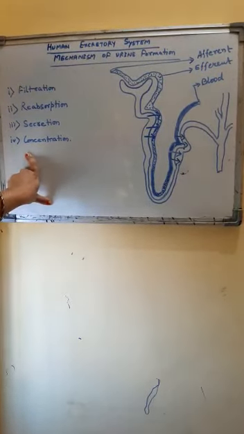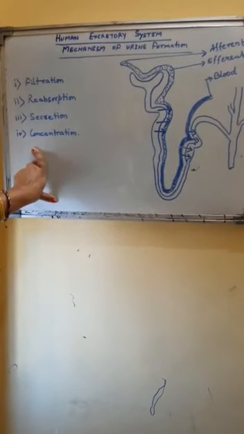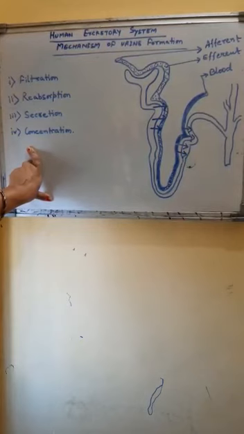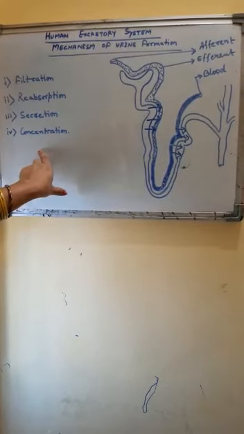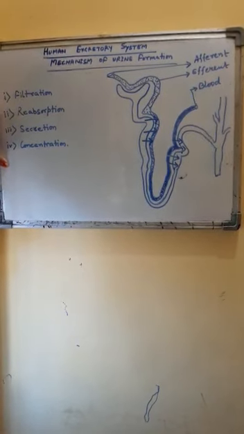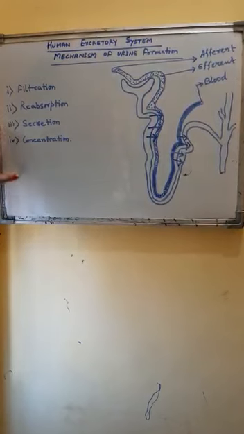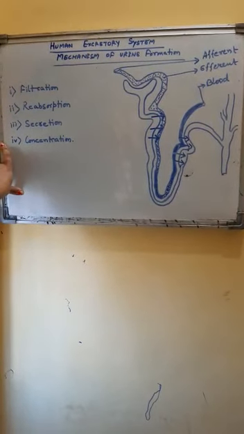Some hormones such as vasopressin are also secreted over here to dilute urination. So there are 4 steps of urine formation: filtration, reabsorption, secretion and concentration.